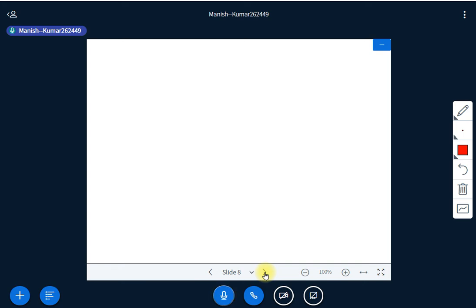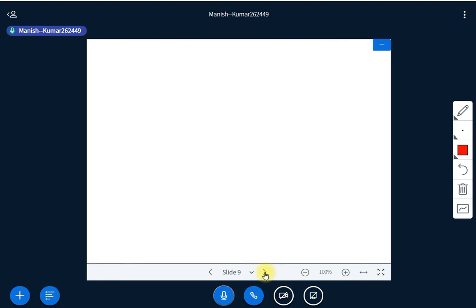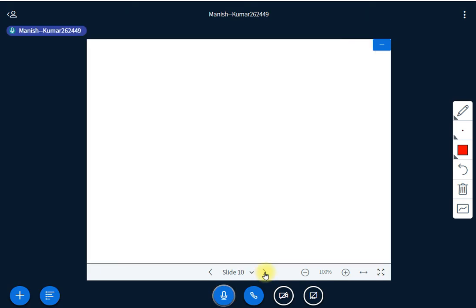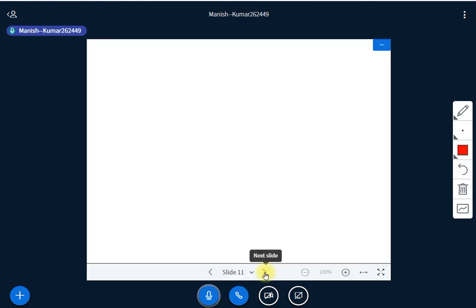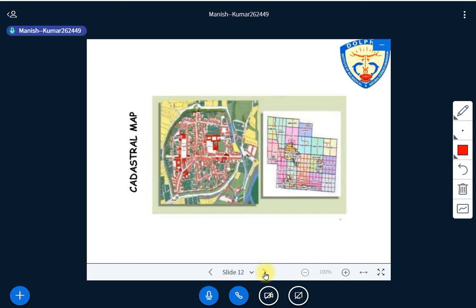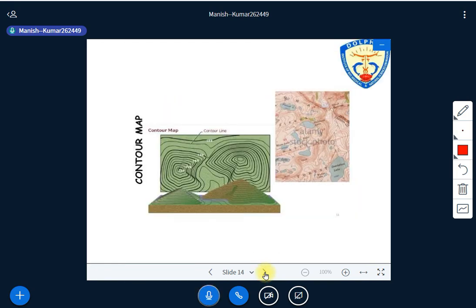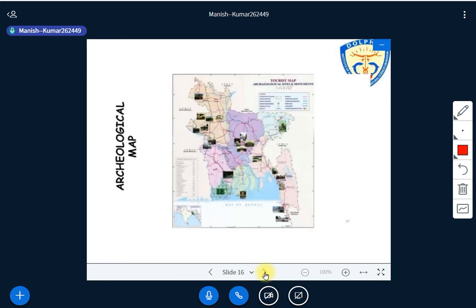Surveying definition has been done, isn't it? And the surveying process has also been discussed yesterday. Objectives have been clearly explained. Uses, one can easily understand the uses, and through all these maps the uses have been discussed. So I don't think you have any doubt related to this aspect, but still your question will be entertained if you have a good question related to the topic.